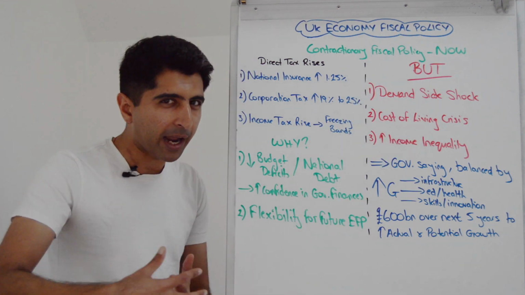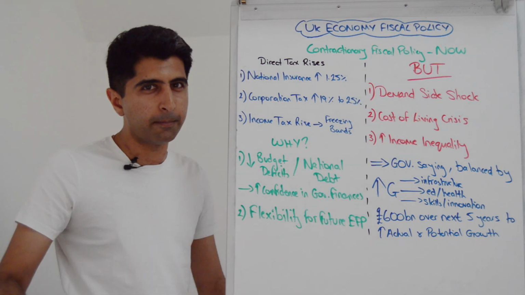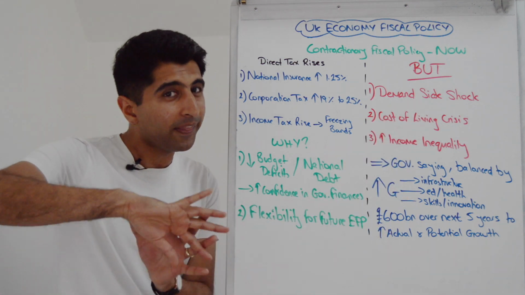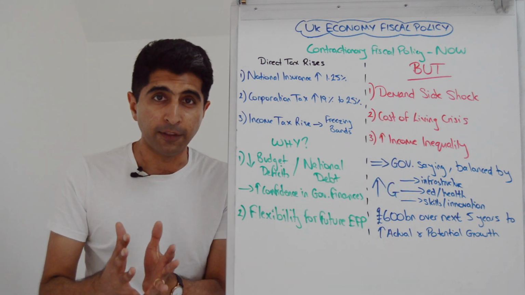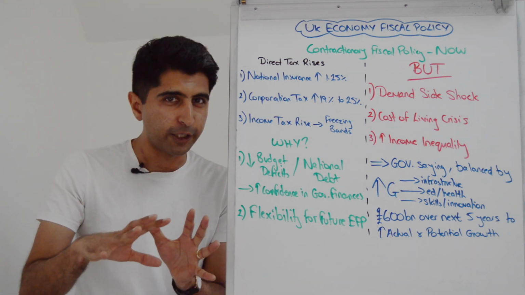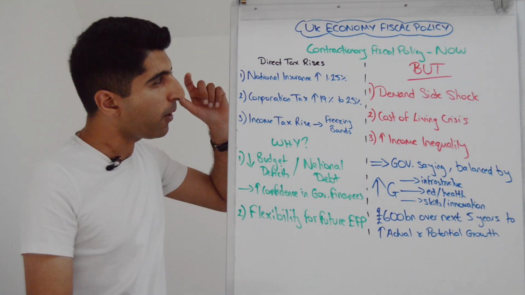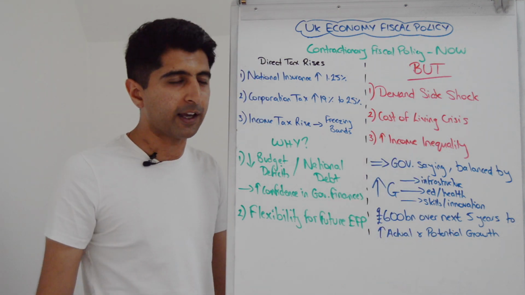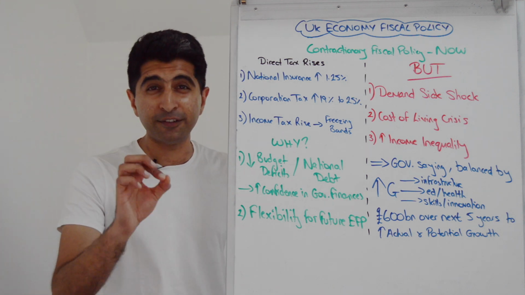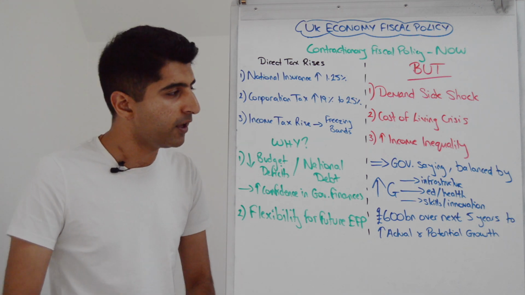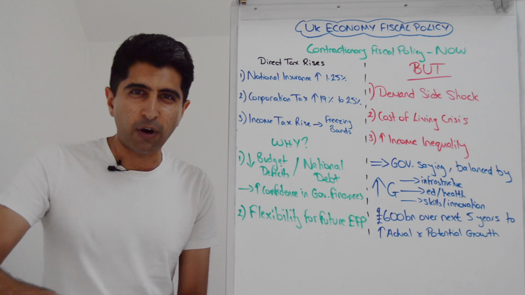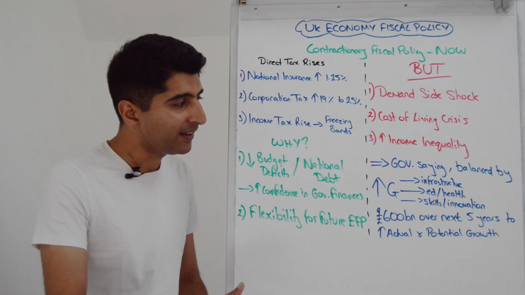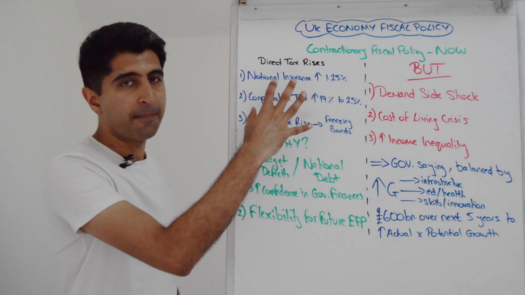The government are coming back though and saying, look, especially to counter point number one, the risk of these policies plunging us back into recession, they're saying, well, that shouldn't happen because we're trying to balance our fiscal policy. It's not pure contractionary fiscal policy, they're saying. Yeah, we're raising direct taxes in particular, but we're going to balance this by big increases in government spending. They've committed to spending £600 billion over the next 5 years on all these areas to try and boost actual growth, so AD, short-term growth, but also potential growth. And they're saying that this should offset the negative impacts of this.